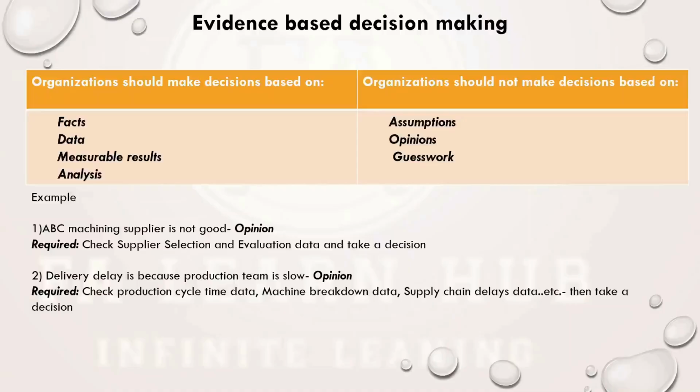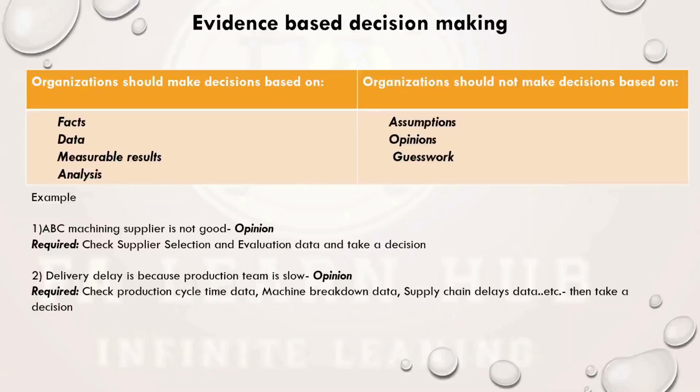Another example. A project manager says his opinion is that the delivery delay is because the production team is slow. That is the project manager's opinion or assumption. But what exactly needs to be done as per ISO, AS, or the quality management system is to check the production cycle time data, the machine breakdown data, and the supply chain delay data, or anything else as well.